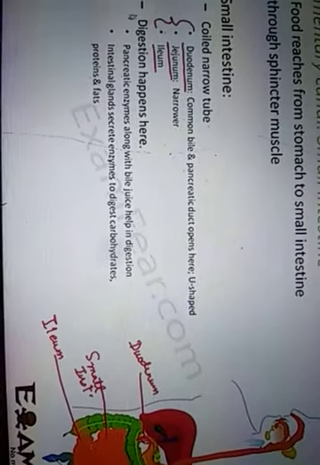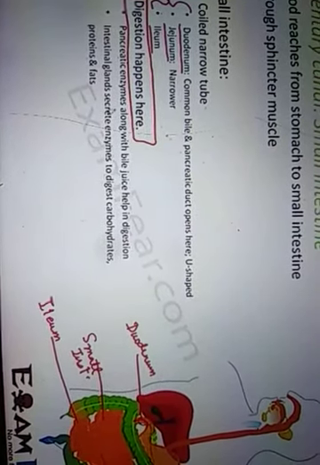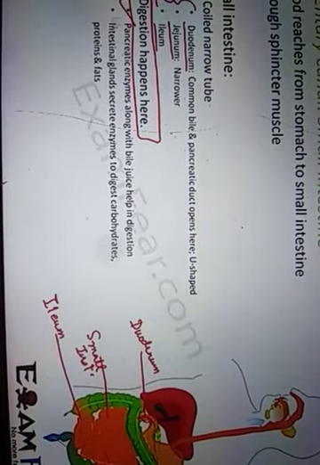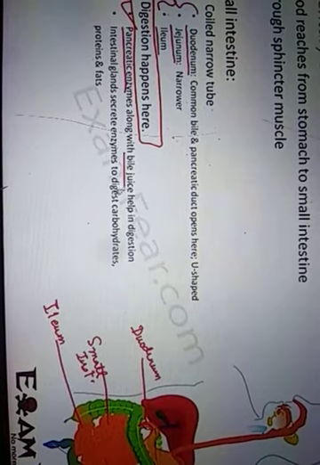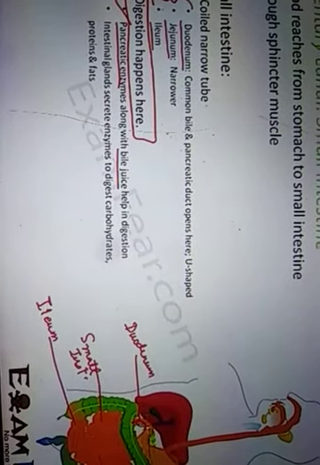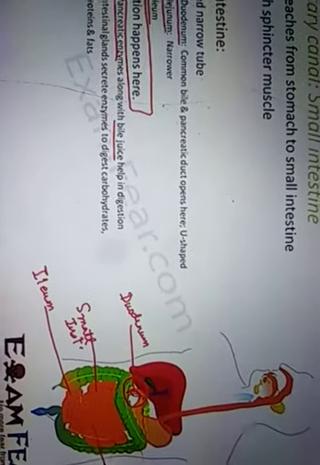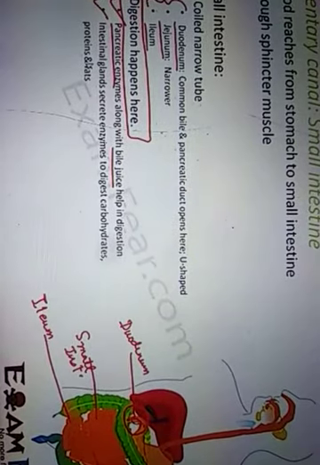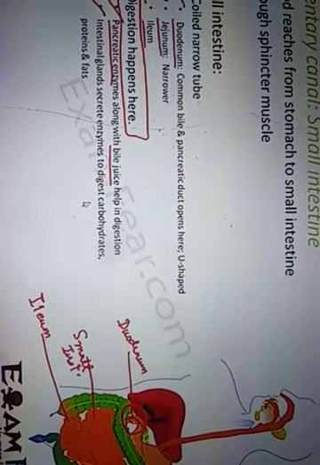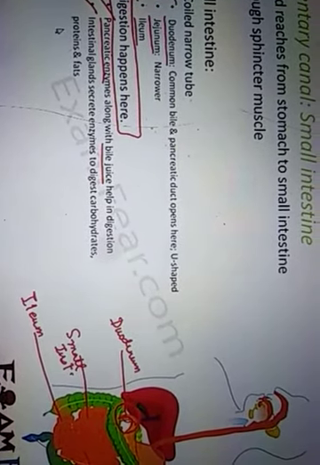The small intestine is the place where digestion happens because a lot of enzymes are released here, like pancreatic enzymes, which along with the bile juice help in digestion. This digestion also happens in the duodenum area. Besides this, the intestinal gland also secretes enzymes to digest carbohydrate, protein and fat.